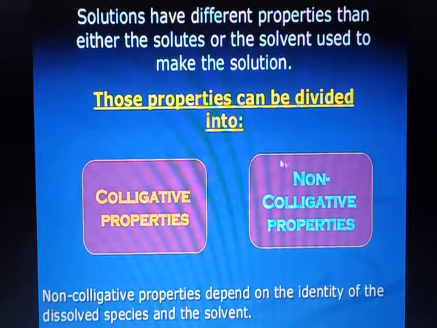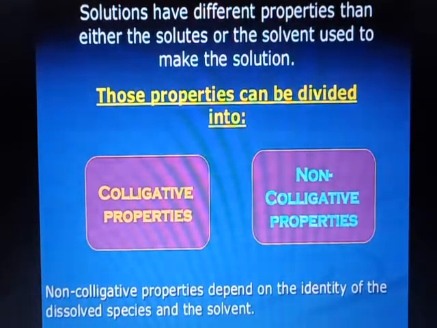Non-colligative properties are the properties of a solution that depend on the nature of a solute particle but not on the number of solute particles.